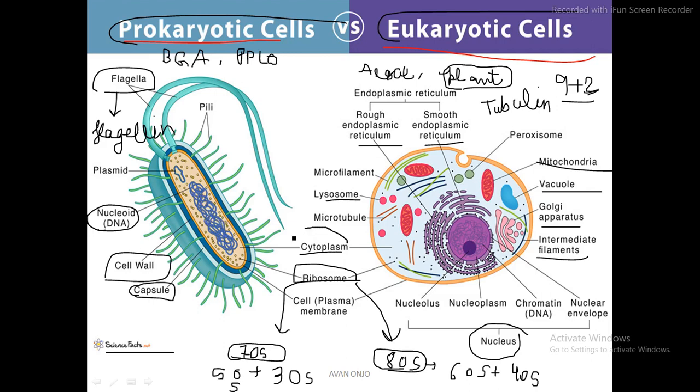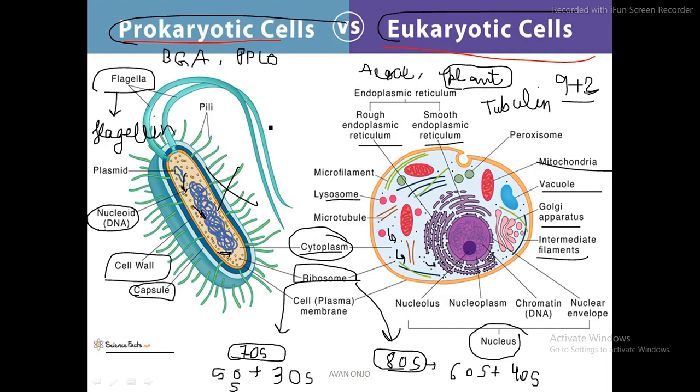Now when I talk about the cytoplasm, the cytoplasm shows a streaming movement, a kind of cyclic movement. That is not found in the prokaryotic cell, but the cytoplasm moves in a streaming movement inside the eukaryotic cell. So this streaming movement is not found in the prokaryotic cell, whereas it is found in the eukaryotic cell.